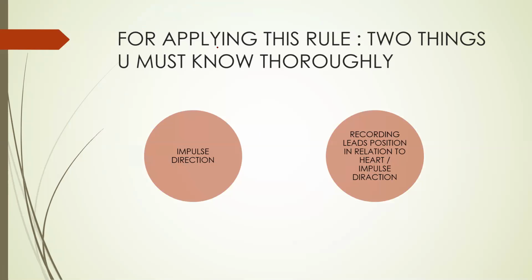Now for applying this rule, two things are very important that we should know thoroughly. First, the direction of the impulse. Now you are well oriented about the direction of the impulse. Now we will have to get knowledge about the position of the leads. So the first is impulse direction, and the second thing is the recording lead position in relation to the heart or impulse direction, that you should know. So this thing we will discuss now.